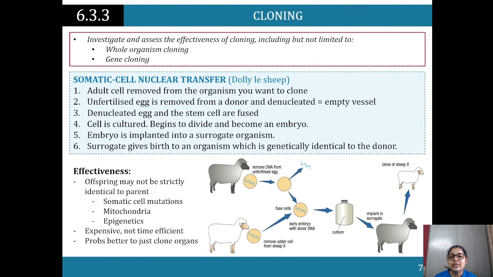So the effectiveness here is that offspring may not be strictly identical to parents. Somatic cell mutations, mitochondria, epigenetics, expensive, but it's not time efficient, and probably better just to clone organs rather than whole